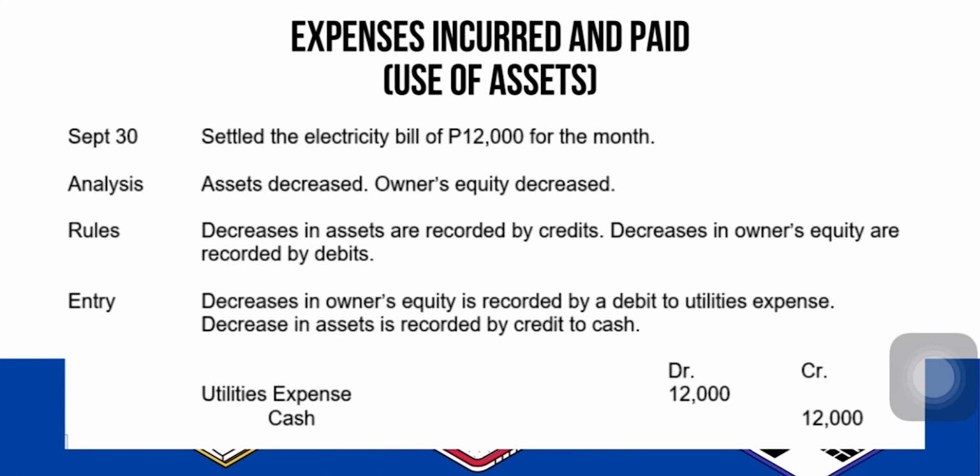And the last transaction would be expenses incurred and paid. On September 30, the owner settled the electricity bill of 12,000 pesos for the month. This transaction is almost the same as the previous one, wherein both assets and owner's equity have decreased. The entry to record this transaction is debit utilities expense 12,000 pesos and credit cash 12,000 pesos.